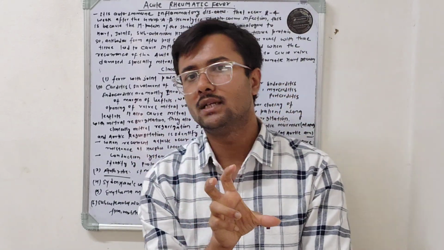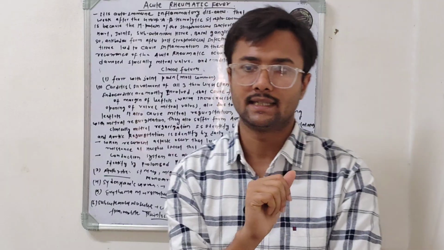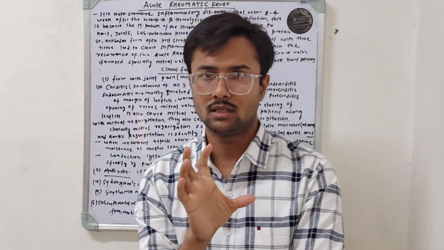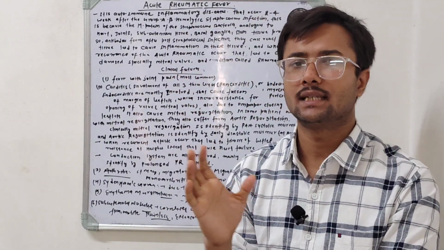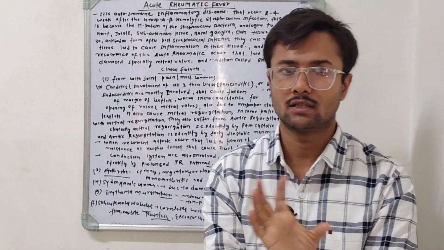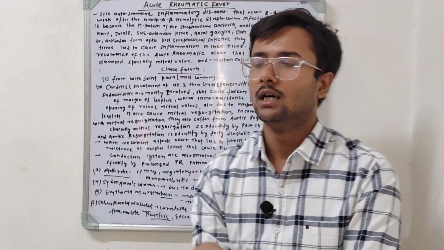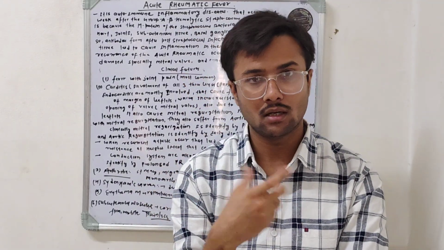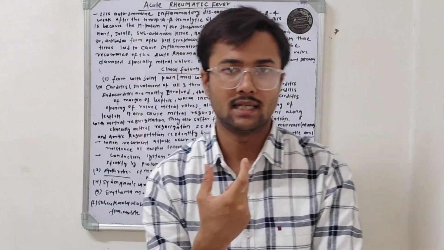If there is damage in a circuit of the basal ganglia, that causes involuntary purposeless movements, and this involuntary purposeless movement we call Sydenham chorea. So this Sydenham chorea is due to damage at the level of the basal ganglia.